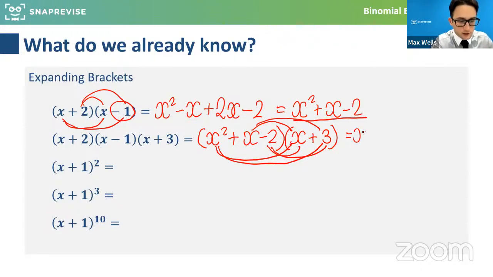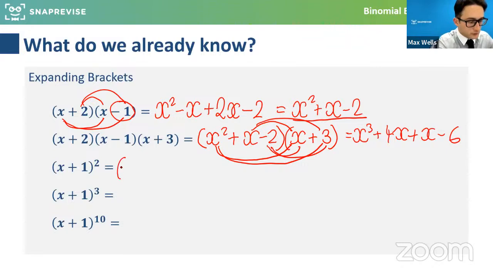So the first term is going to be x cubed, and then we're going to get plus, let's have a little look. So x cubed plus, if we get 3x squared, and then we're going to get another x squared. So if we tidy this up, plus 4x squared plus x minus 6. But we'd have to do an expansion of lots of different things and then tidy them up.